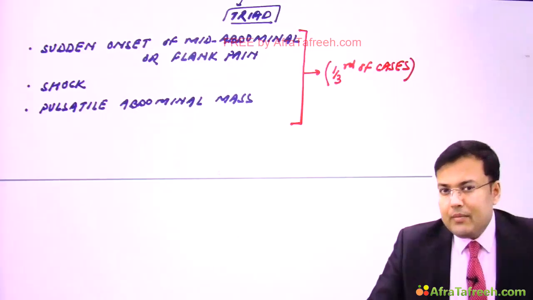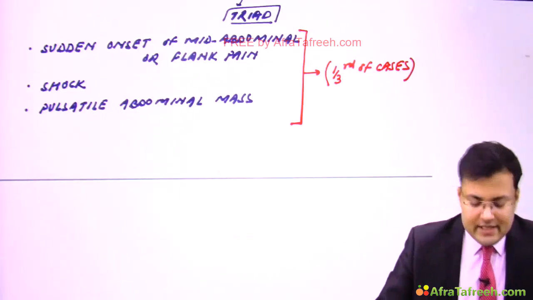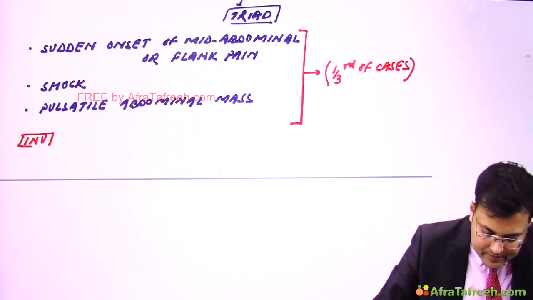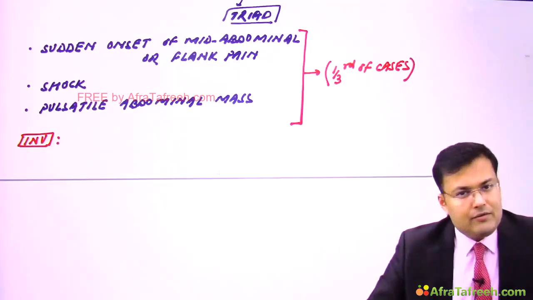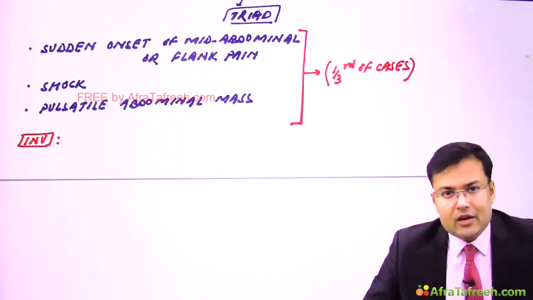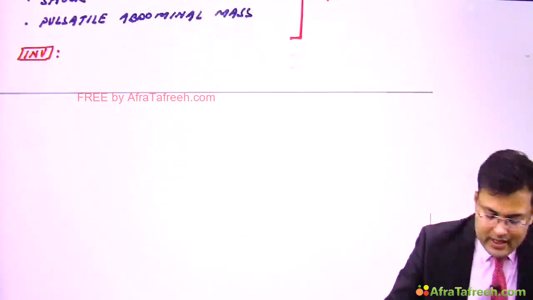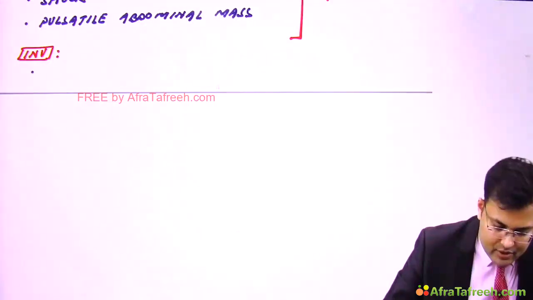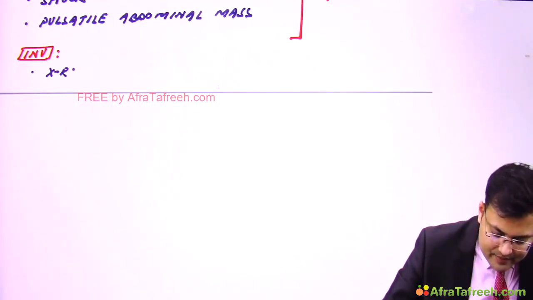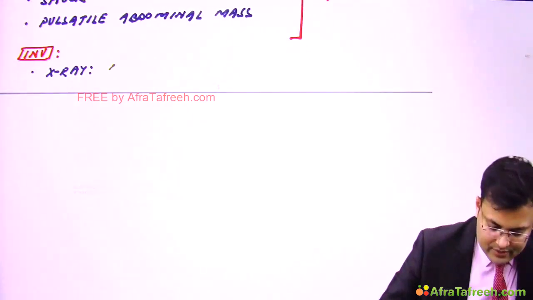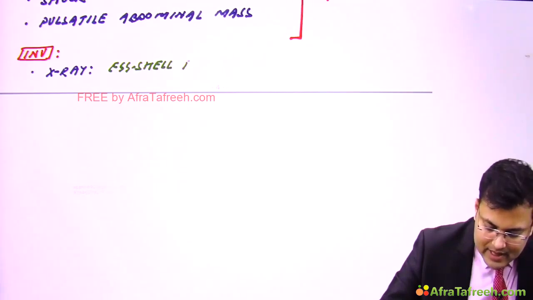Okay. Now see important points related to investigations. So what are the investigations which are performed? First, imagine we are going for plain X-ray. So what is the finding on plain X-ray? There is eggshell calcification. In abdominal aortic aneurysm on X-ray, there is eggshell pattern of calcification.